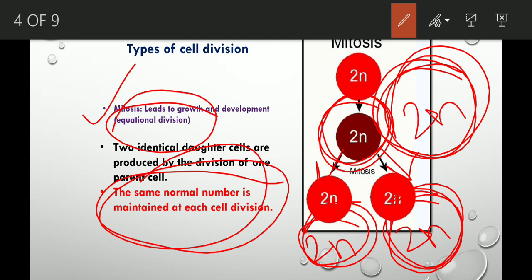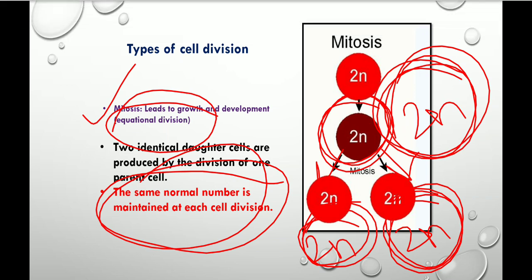It's very important. And this type of cell division occurs in normal body cells, which are also known as the somatic cells. And this type of cell division produces two similar daughter cells. Okay, I think it's clear.